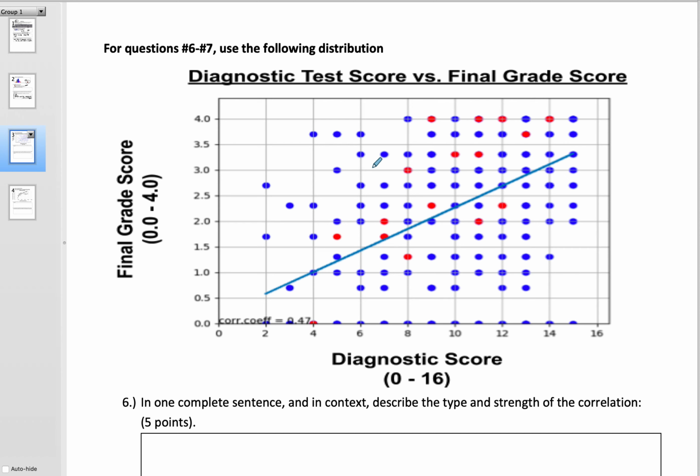All right, in this next one, we've got the diagnostic test score versus the final grade score. So basically what we did is we took a look at how well they did on this diagnostic test and whether it was correlated with how they did overall. What you're going to notice is the points are far from the line. So the first thing that I wanted you to notice is the correlation coefficient here of 0.47.